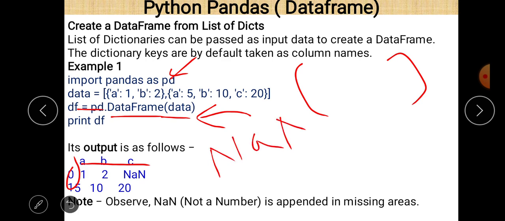And what is the meaning of NaN? NaN means not a number. And for the second dictionary there are 3 values, 5, 10, 20, so they will be printed as they are. So if a value is missing in a data frame, then NaN will be written in that place.